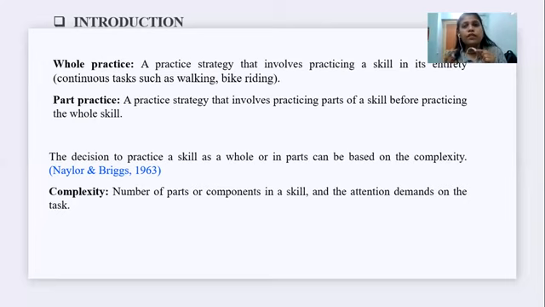As soon as possible we start the whole practice, because we want to learn the task as a whole, not as parts. But if the task is more complex, the number of parts in the task is more, and attention requirement is higher, the patient can't manage the whole task at one point.